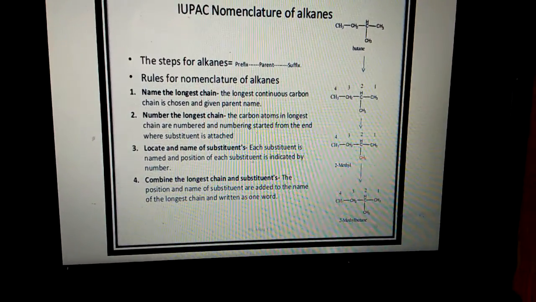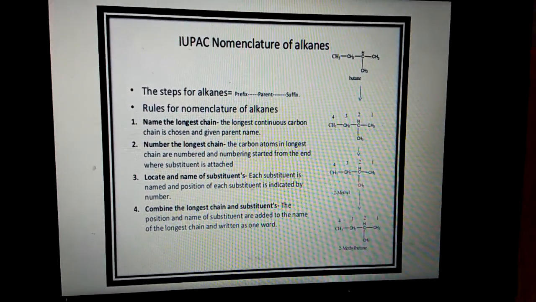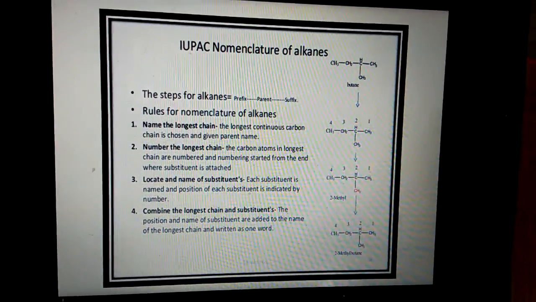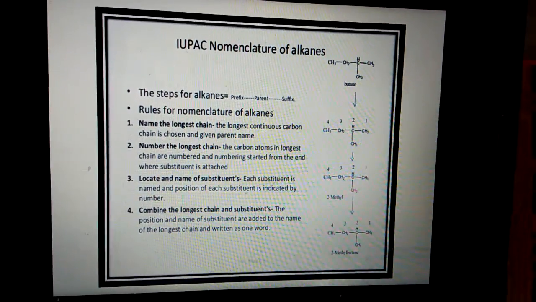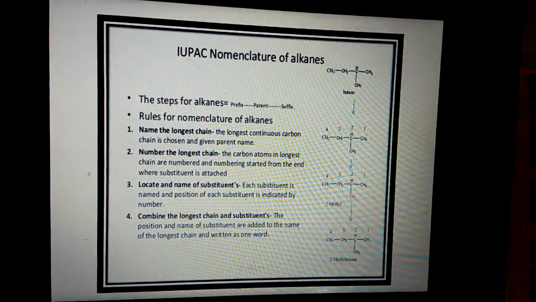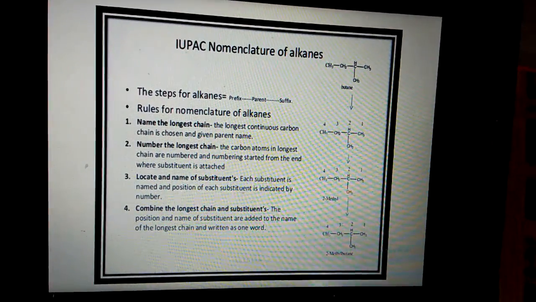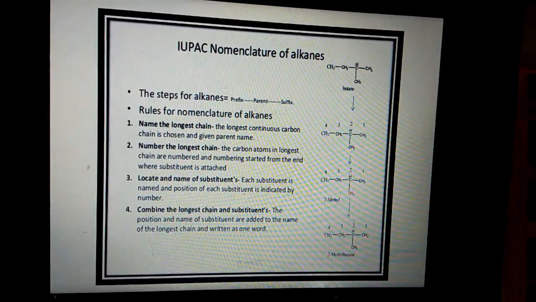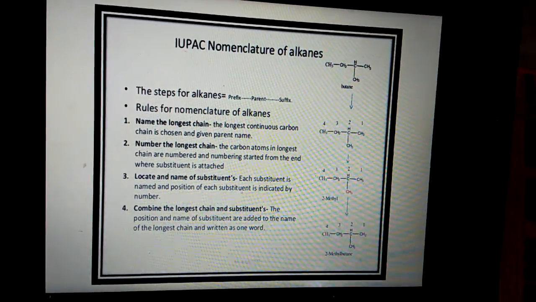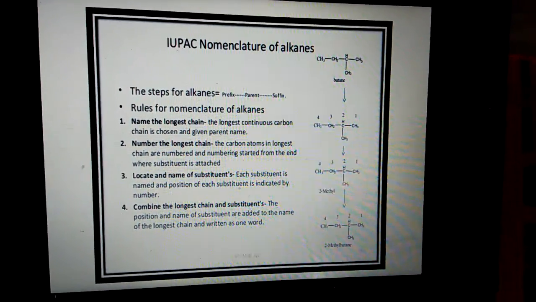These are the rules for IUPAC nomenclature. The first rule is to name the longest chain. First you choose the longest chain, then number the longest chain, giving numbers 1, 2, 3. The third rule is to locate and name the substituents. So if any alkyl group or aryl group is substituted, name the groups. Then the fourth one is to combine the longest chain and the substituent. So these are the IUPAC nomenclature rules of alkanes.